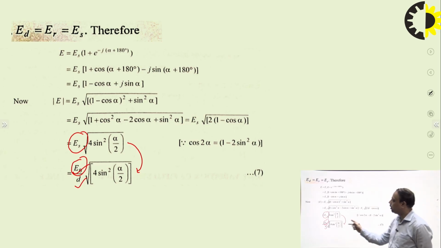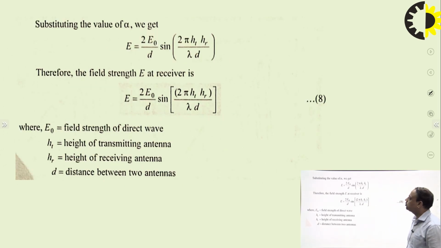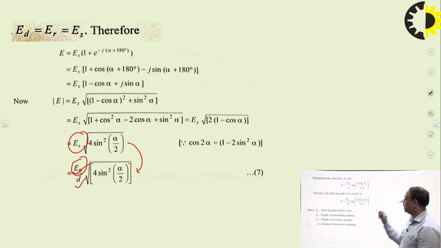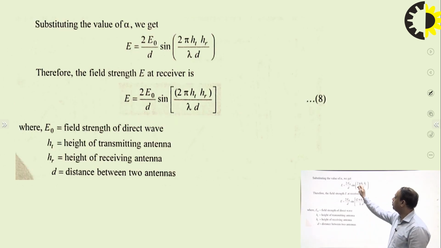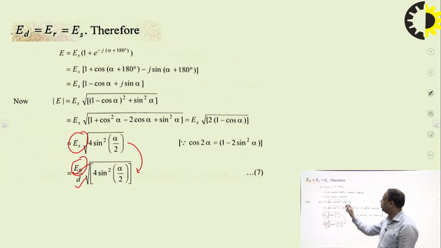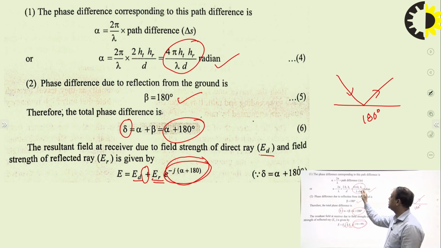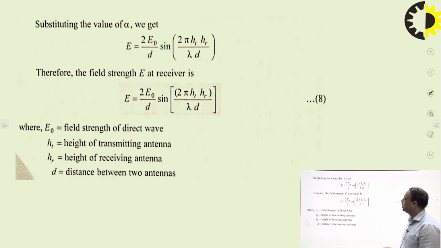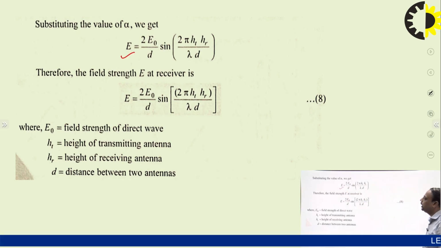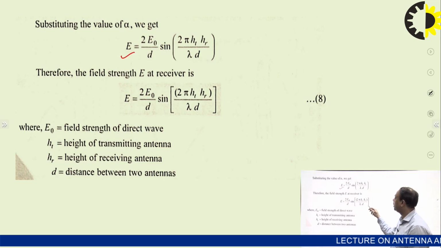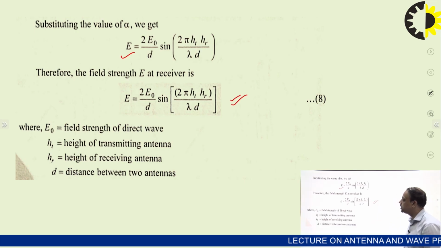So the total electric field received is equal to this, which is like sine of this, and this is nothing but your alpha value, which we calculated over here, 4 pi ht hr by lambda d. So now the total field received is equal to 2 E naught by d times sine of 2 pi ht hr by lambda d, or we can write it in this way. So this is the field received at the distance d from the transmitting antenna.